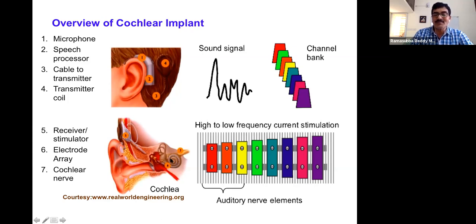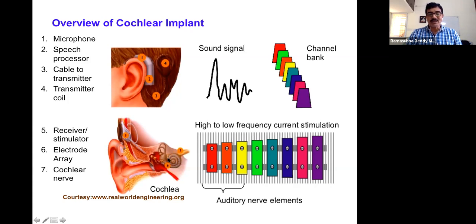All that we know is our speech consists of a lot of frequencies, from 20 hertz to 20 kilohertz. That's what we call the audible frequency. But all that speech is maybe about 3 to 4 kilohertz. But all of the 3 to 4 kilohertz is not identified by a single position of the cochlea.